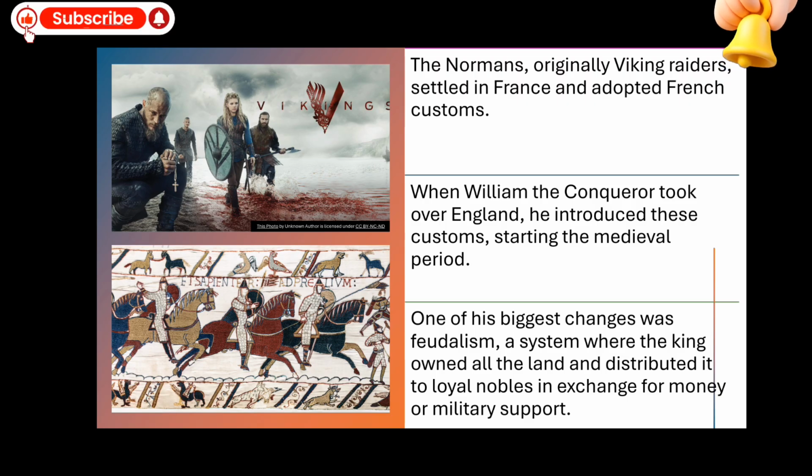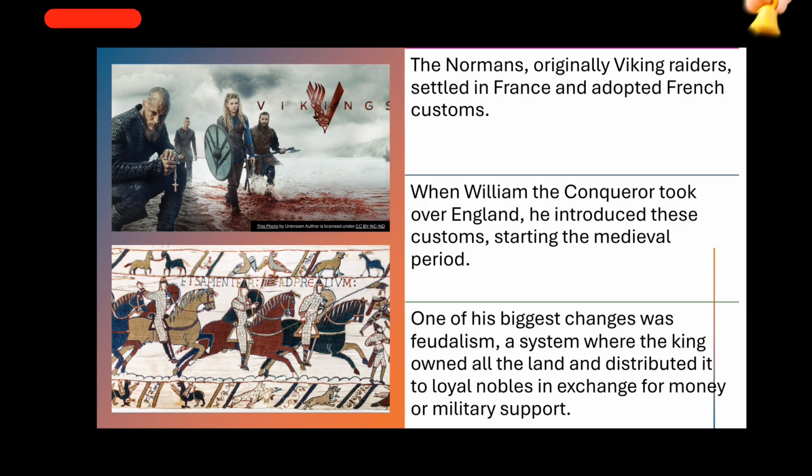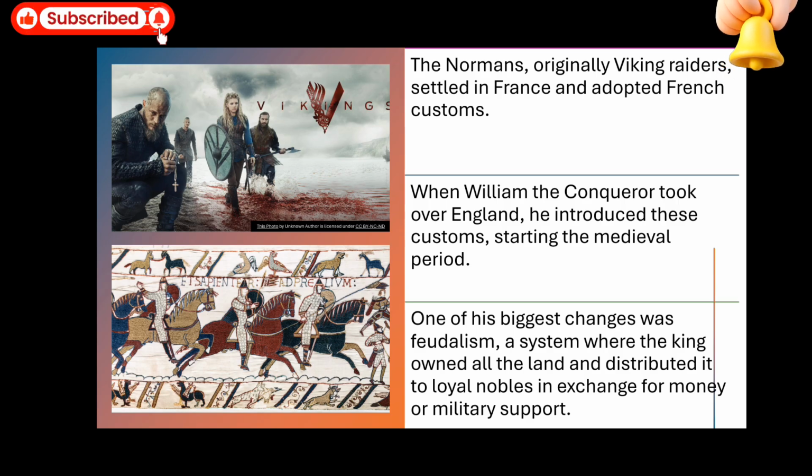Then these loyal nobles keep some of the land themselves, and the rest they distribute among lesser nobles. The lesser nobles keep some of the land, while the rest they distribute among the knights. Similarly, the knights keep some of the land themselves, and then distribute the rest among the barons, and so on. So this was the feudal system.